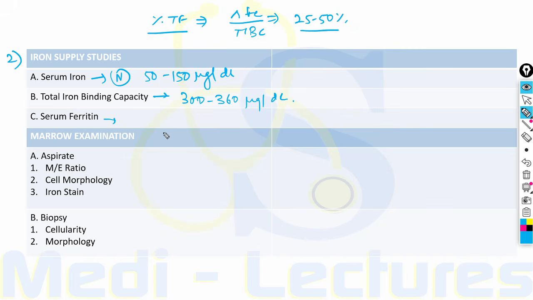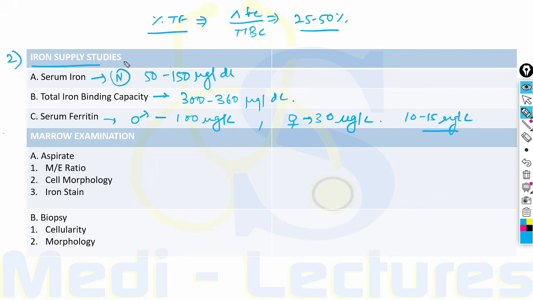The normal serum ferritin in adult males is 100 microgram per liter. On the other hand, for females this is very low, around 30 microgram per liter. If the values are 10 to 15 microgram per liter, it indicates depletion of body iron stores.